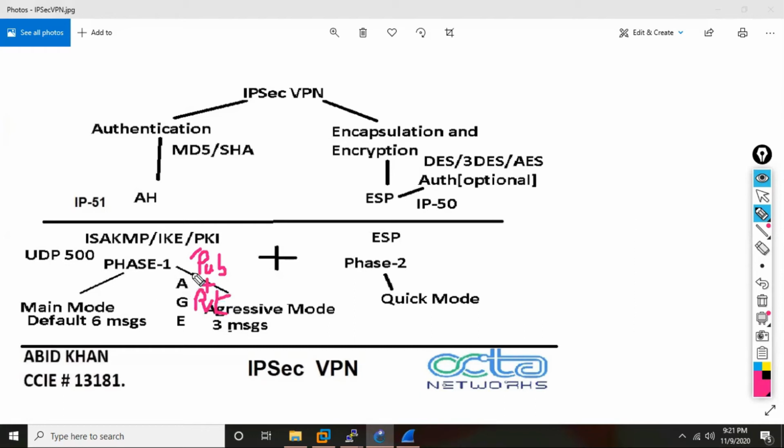Again, internally, you have another mechanism which is called as what? Diffie-Hellman mechanism. DH. So Diffie-Hellman mechanism is basically responsible for generating what? Public key and private key. So the private key is basically derived from the public key because they are related. So if somebody captures your public key, can they derive the private key? It's possible. Nothing is impossible. Everything can be cracked. That is one thing, but it is very difficult